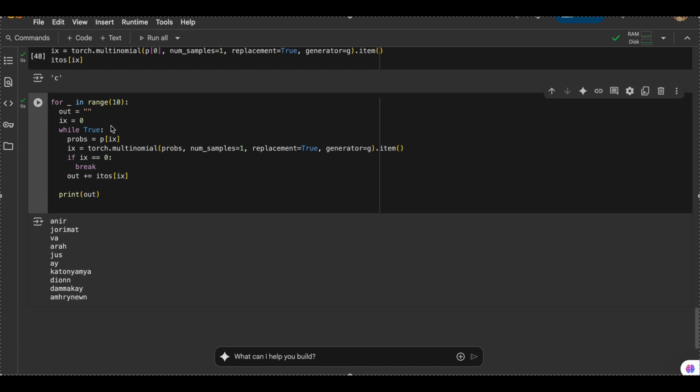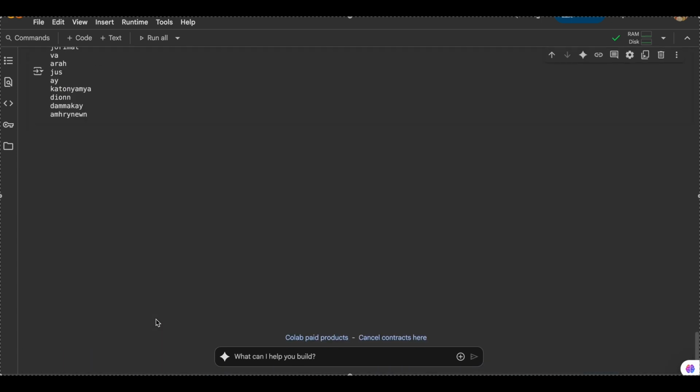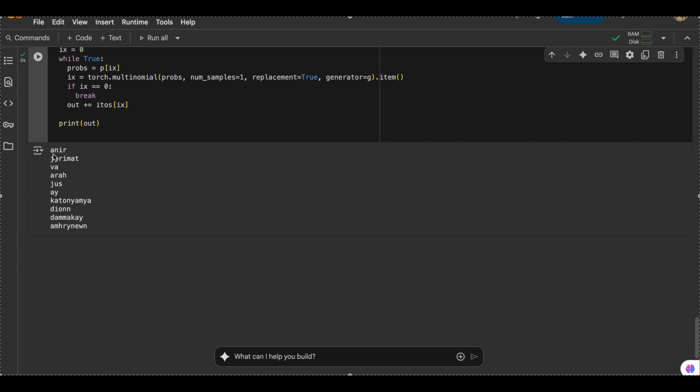Now if you see, we have gotten proper names. It was much better than what we were doing, choosing the highest frequency all the time. We are getting proper names: Anir, Anir might be a name, Arah, Ara, Jus, Dion. So we are getting okayish names. They are not 100% accurate, but they are not 100% wrong.